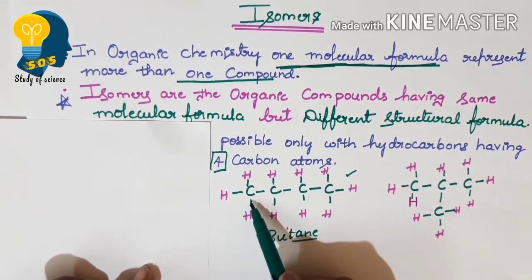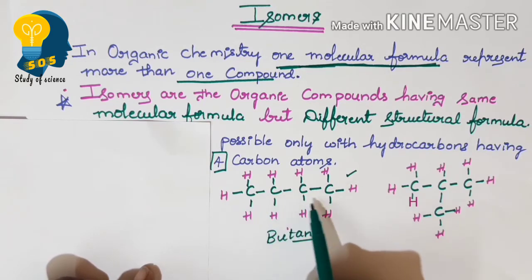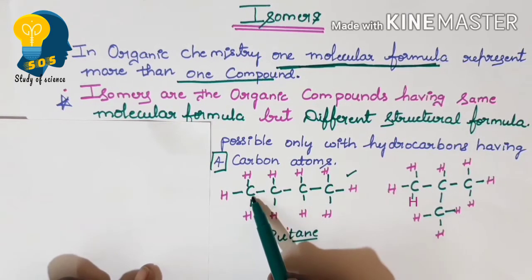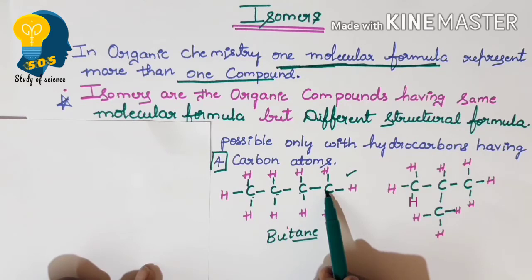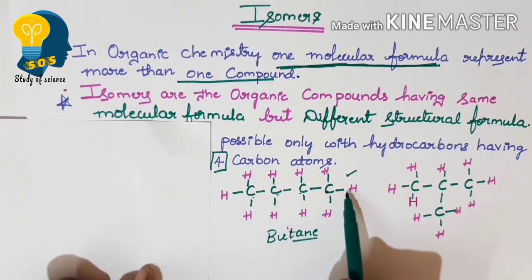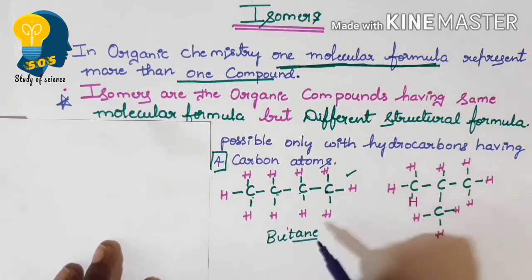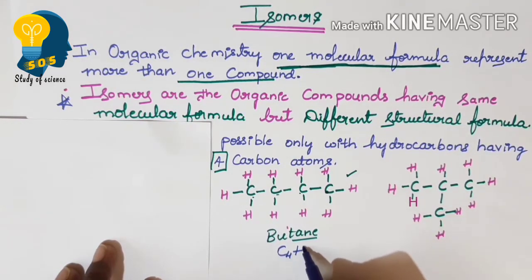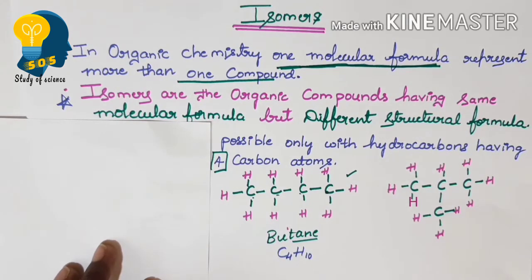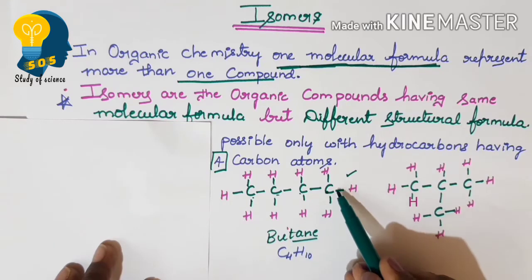Now when I write the 4 carbon atoms in the longest chain, we can see 1, 2, 3, 4 carbon atoms here. That is but, and surrounded by the 4 carbon atoms, there are 10 hydrogen atoms, because we know the molecular formula for butane is C4H10. So butane's straight chain can be considered like this.